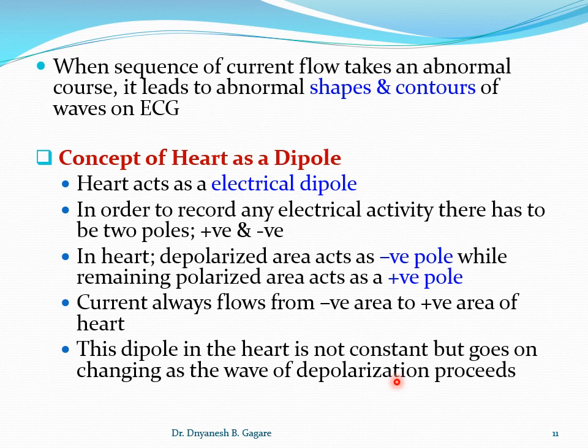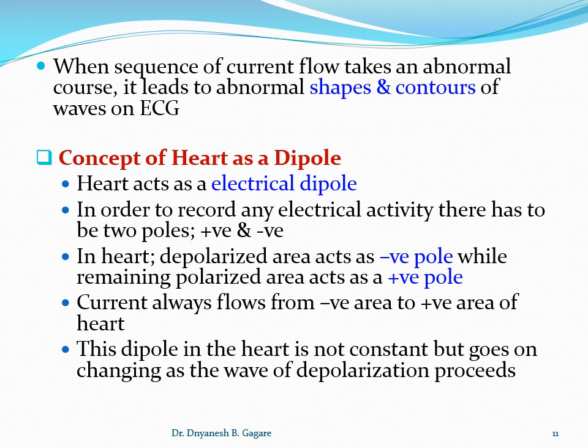And that concept is also very important here. Keep in mind that in the heart the dipole is not constant but goes on changing, because this changing dipole affects the recording of the ECG, because it decides the polarity of the wave on the ECG.